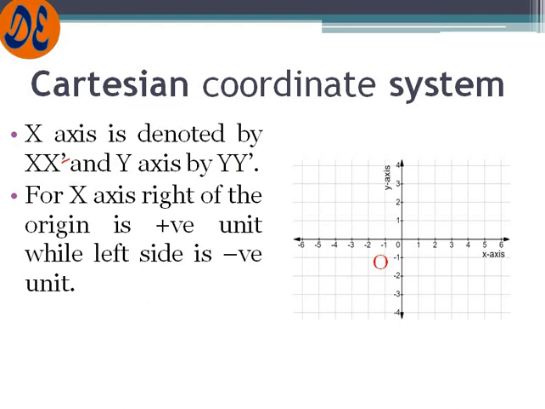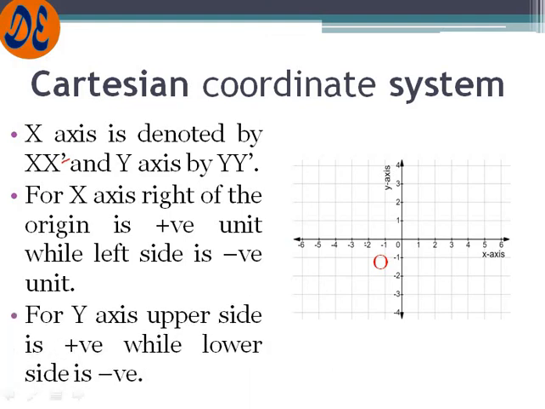For the x-axis, the right side of the origin is positive. That means this is the origin, and on this side you are seeing the positive values, while on the left side you are seeing the negative values. For the y-axis, the upper side is positive and the lower side is negative.